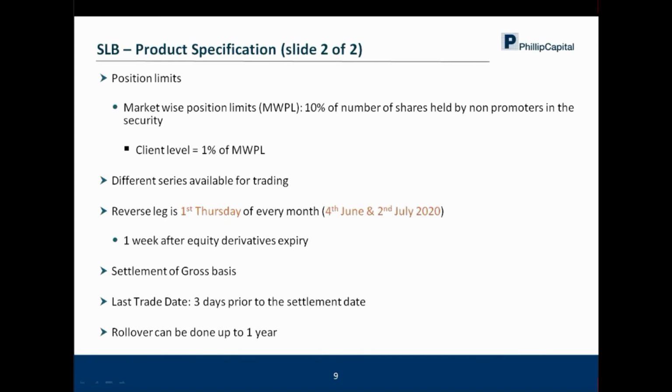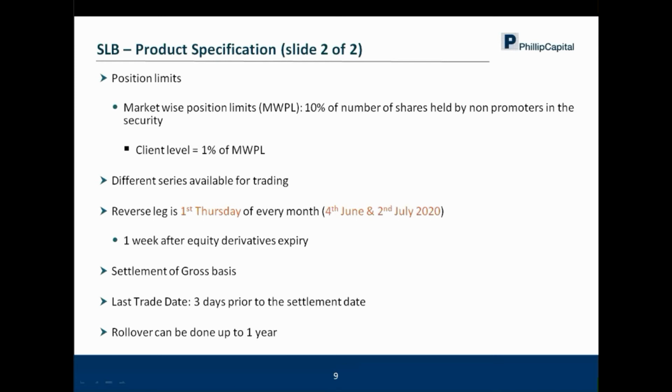Then the reverse leg is the first Thursday of every month. So let's say 4th of June or 2nd of July is the reverse leg for the June series and July series. And it is 1 week after the equity derivatives expiry. The settlement is on a gross basis. The last trade date for any series is 3 days prior to the settlement date.